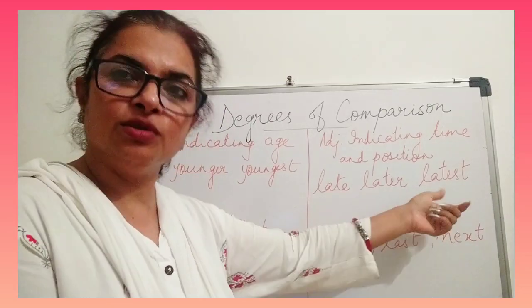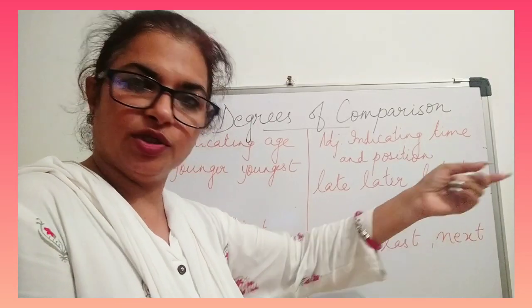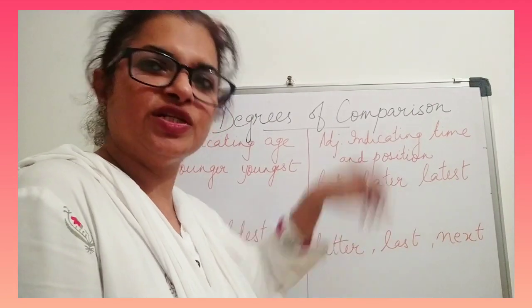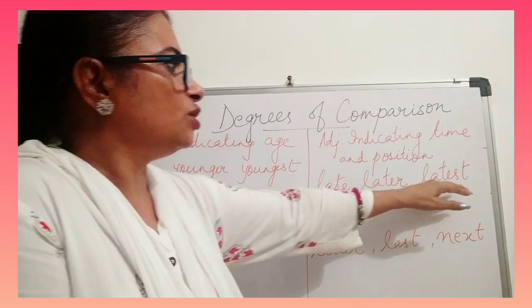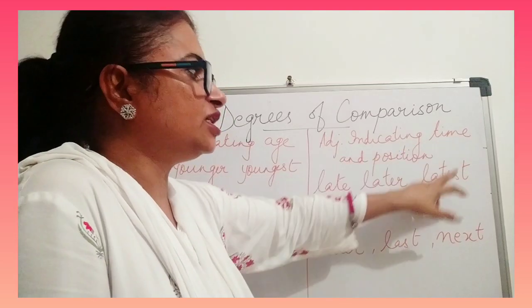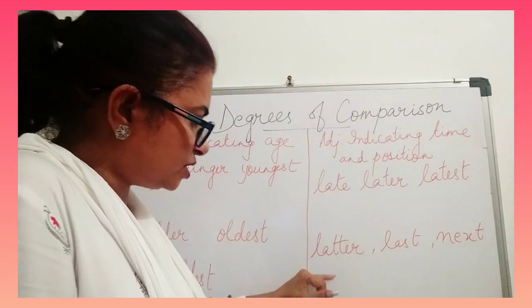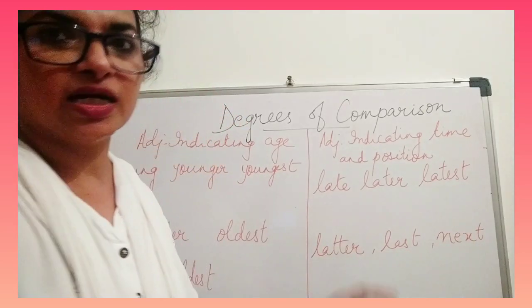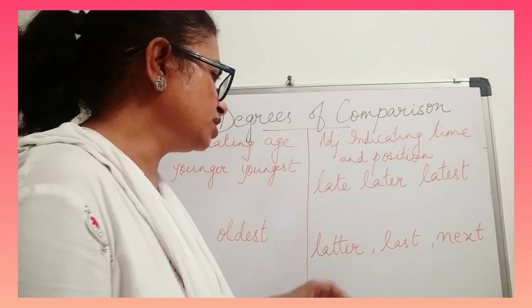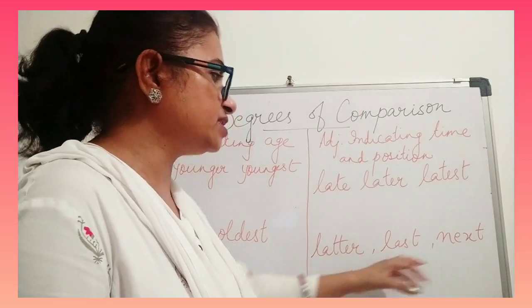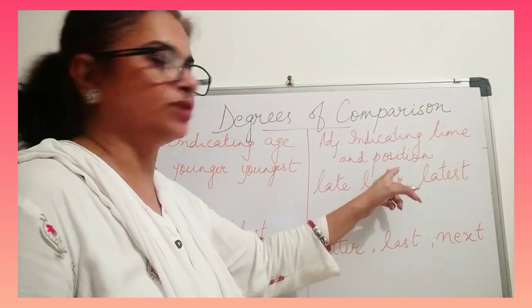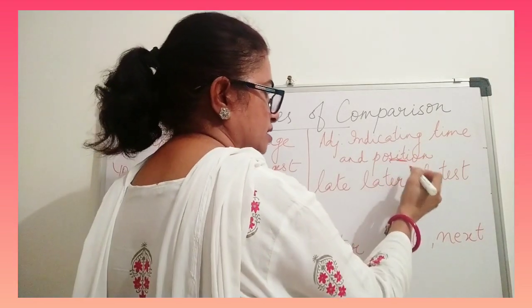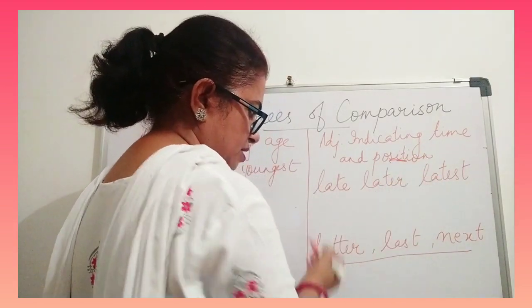This is the latest news in the bulletin that so and so. The latest news means just recent news. So again, this shows time. Now come to the next one. Latter, last, and next. Even these are few adjectives, and you need to understand that these three adjectives tell you about the position. They indicate position.